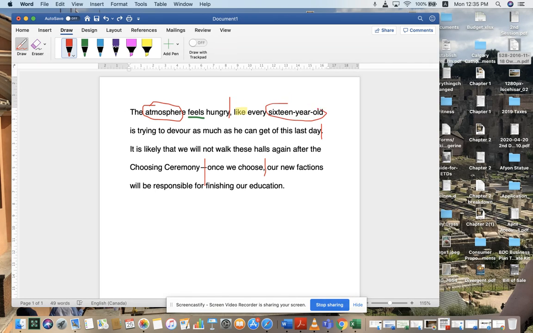Remember that the dashes that are used here join the three words together, forming one word. Okay, so a 16-year-old is our main subject, but every is our adjective. And we have is, and remember, when we hit verbs to be, they're either going to be linking verbs or auxiliary verbs. If our next word is ending in ing, which is definitely what we see here, this is no longer a linking verb, but an auxiliary verb. And there you go, is trying, okay?